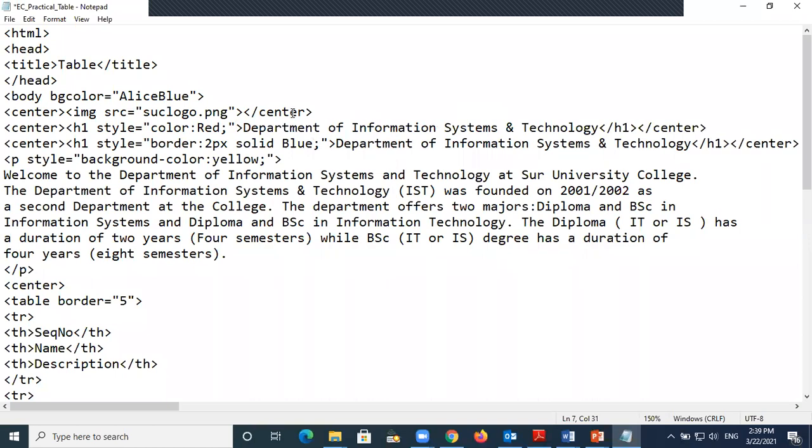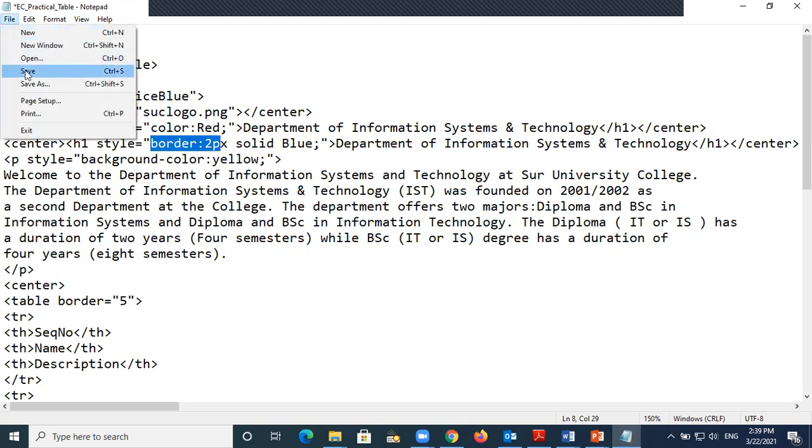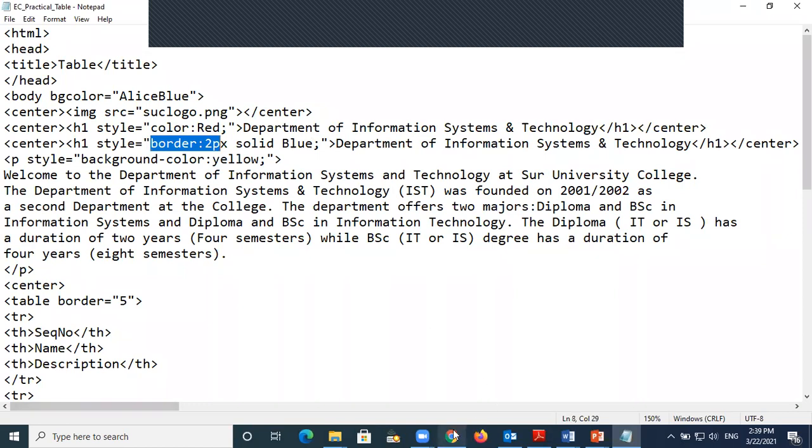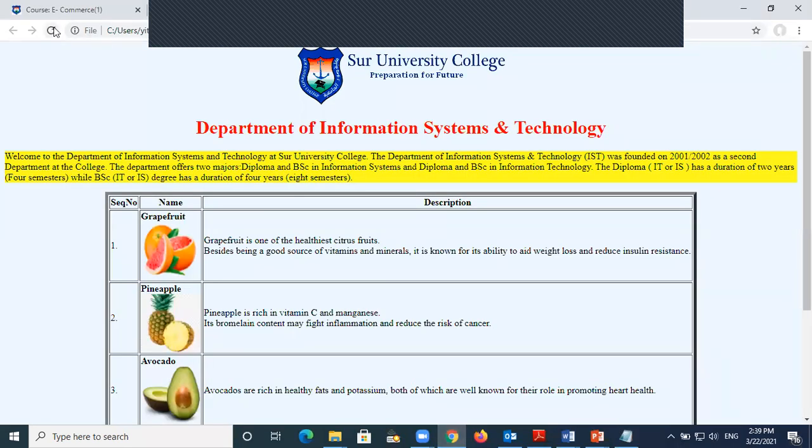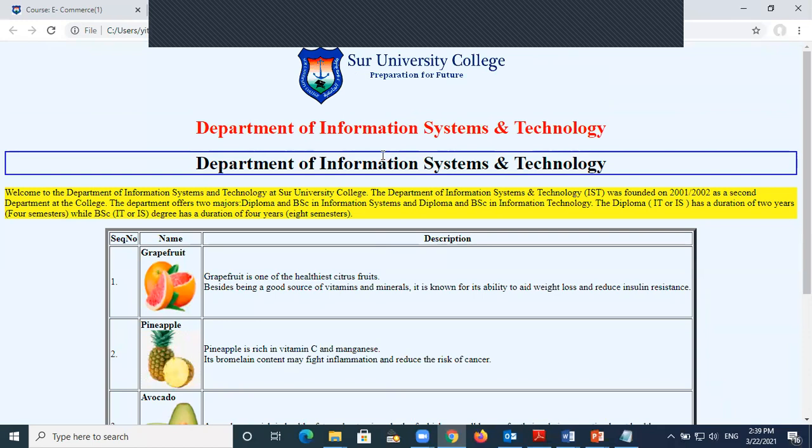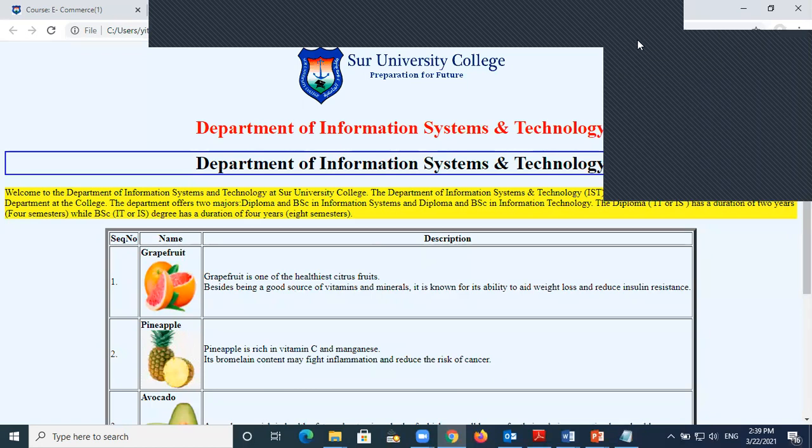So the first one, I have Department of Information System and Technology. The font color will be red. But the second one is going to have a border, a blue border. Okay, so now let me save it and refresh here. And then see, it is like this. You can put the border or you can do it here. This is up to you. So these are all the things that you can do to make your website beautiful.